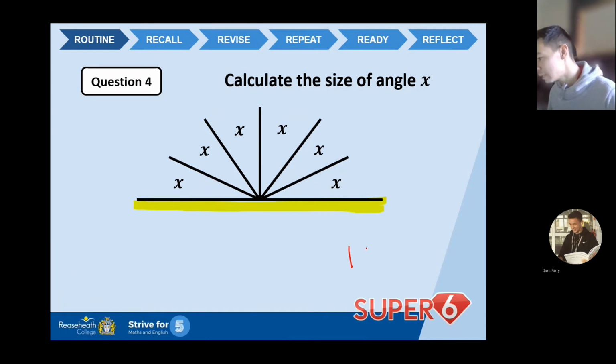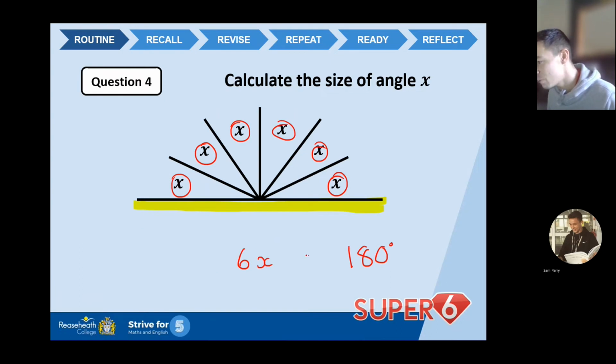Okay, 180 degrees. Now I can see here I've got 1, 2, 3, 4, 5, 6 x's. So I know those 6 x's, when they're put together, equal 180. So what I've actually done here, I've created an equation. Now what I need to do is actually solve that equation. So I'm going to put it up here.